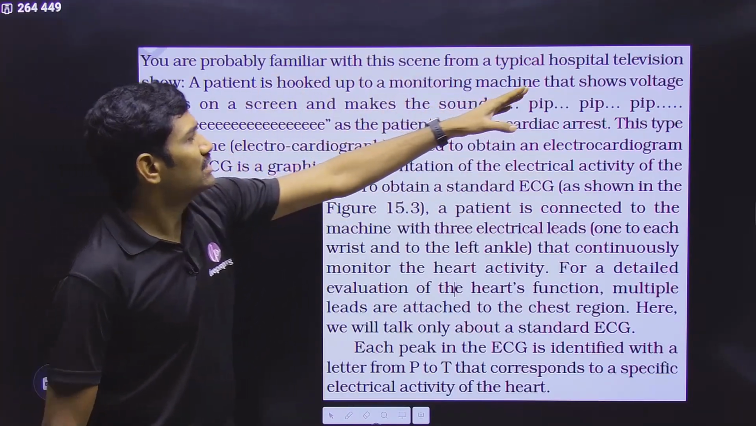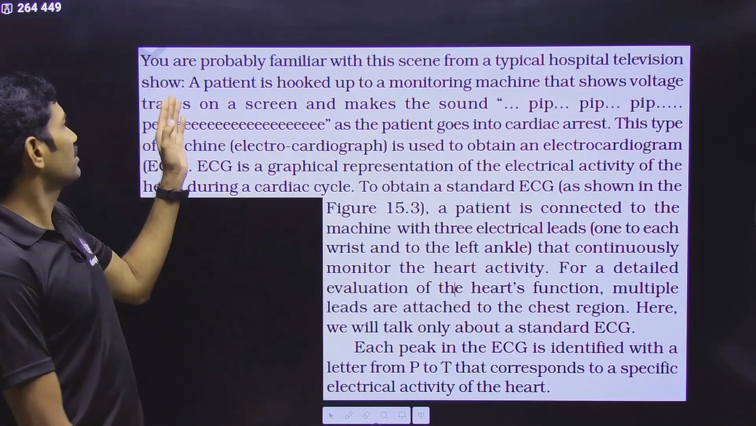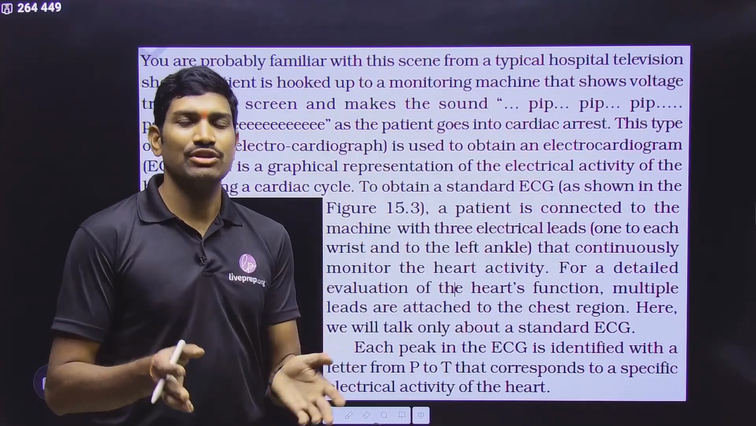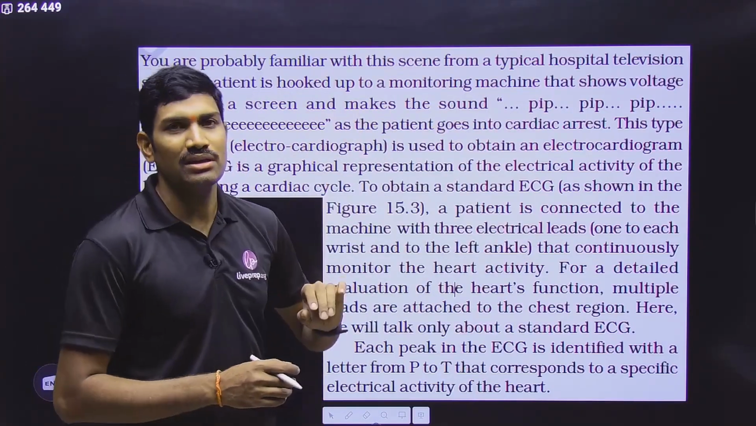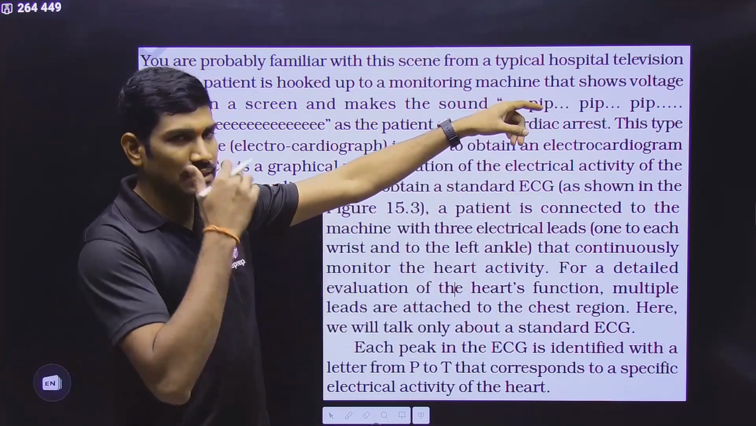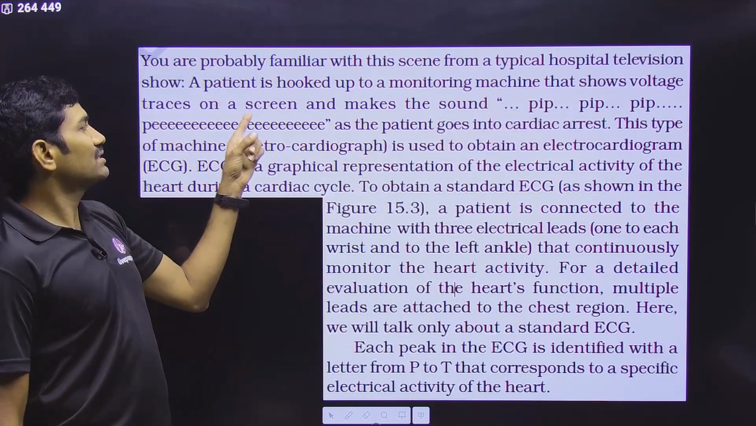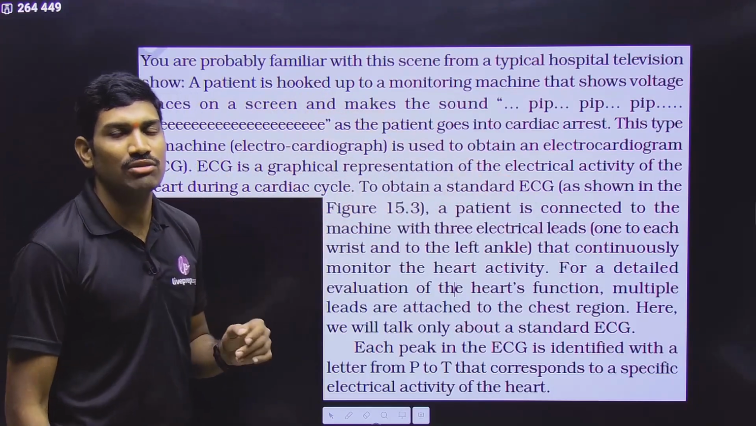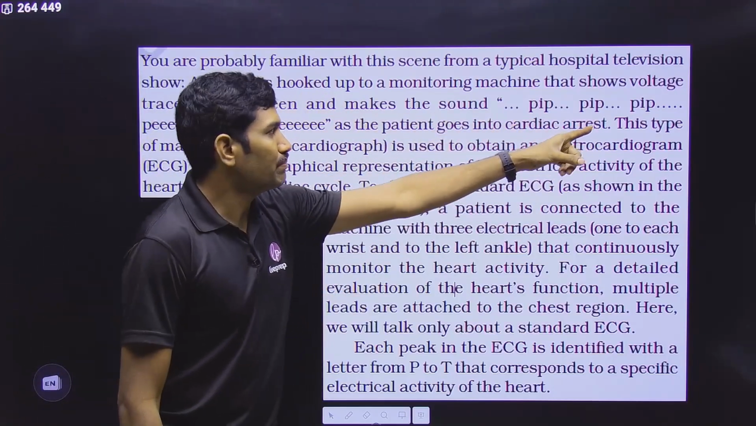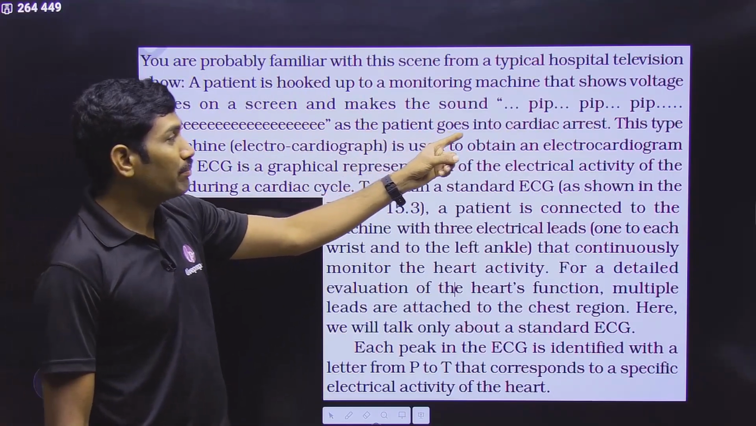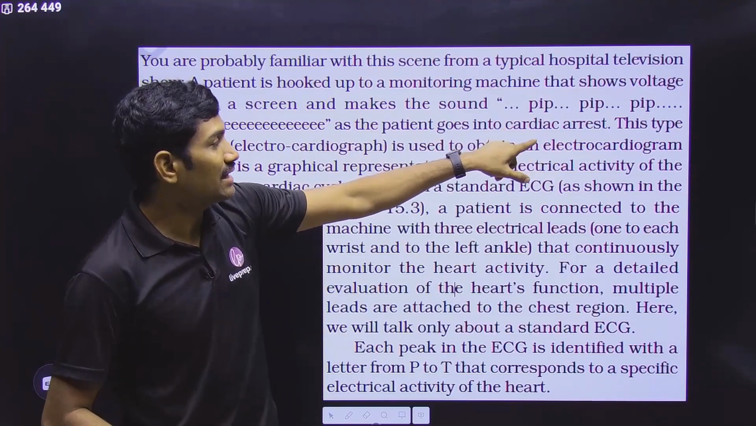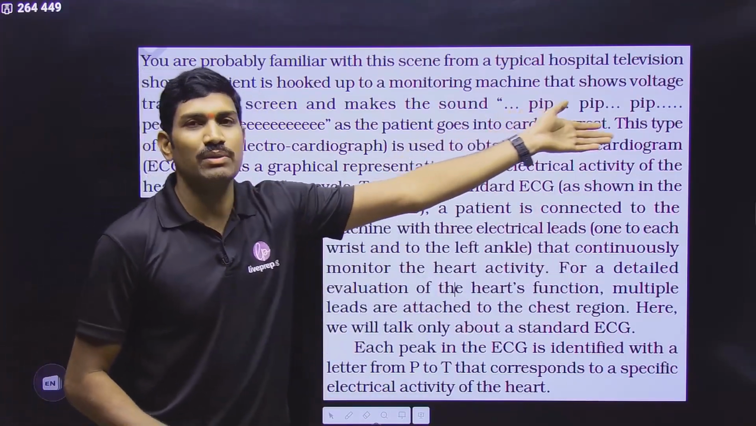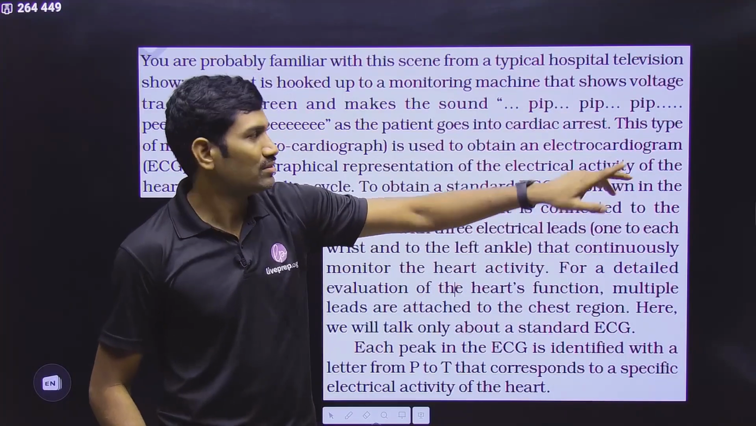Let us see here. Generally in the hospital, on the television screen, we observe that a patient is hooked to a monitor machine. In TV shows or movies, generally they show this condition. The patient is connected with electrical leads, and that shows voltage traces on the screen. On the screen you are observing this voltage potential that it is measuring, and it is displaying it in the form of a graph, and it makes the sound pip pip pip, as the patient goes into cardiac arrest. Heart functioning is stopped. Once heart function stops, you will not see this particular graph. So that's why the machine is giving that sound.